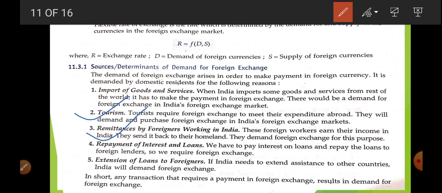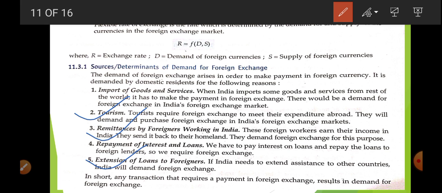Okay, you can take the example of the IPL. In the IPL there are many cheerleaders belonging to different countries. Suppose there is a cheerleader who belongs to the USA. Now she is getting money in rupees, but she wants to send some part of her income to her family. So she is going to convert her Indian rupees into dollars. At that time she is making a demand for the dollar.